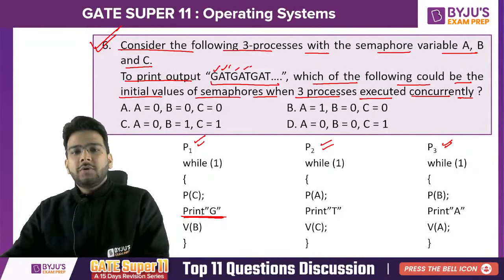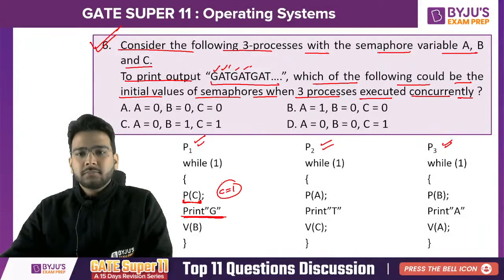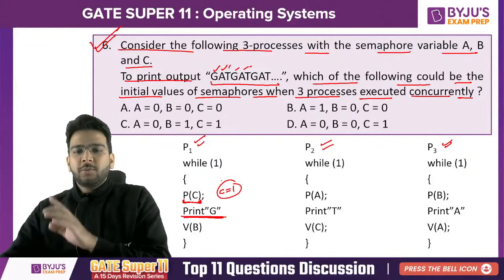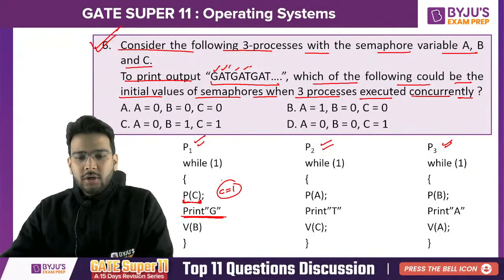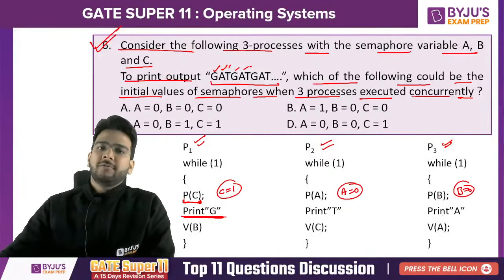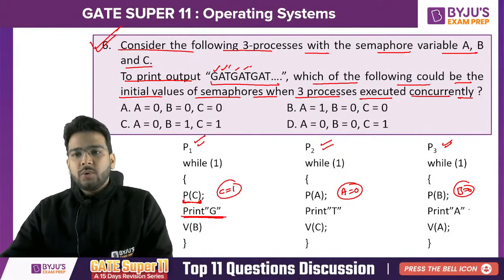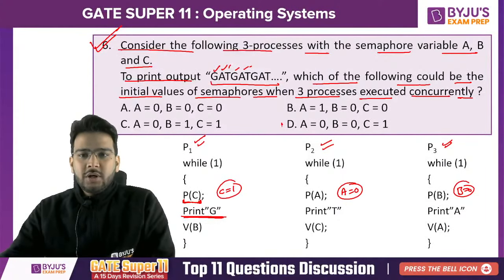To start the execution from P1, as it is doing P of C, that means it is performing a wait operation on C. So the value of C has to be 1, right? And we don't want other processes to start. So we want the initial value of A as 0 and the initial value of B as 0, so that only process P1 can first start. Getting the point? So C has to be equal to 1, A is equal to 0, B is equal to 0, right? Now if you see here, option D is matching with this.